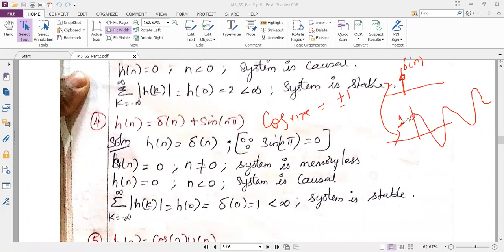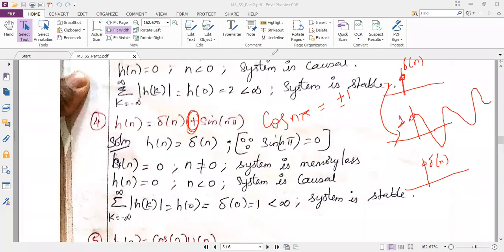So again it becomes delta function only. Again my final thing will be delta of n only. Because here I do not have a product, it is a summation. Yes, it is a summation, very good. It is a summation, it is not a multiplication, okay.